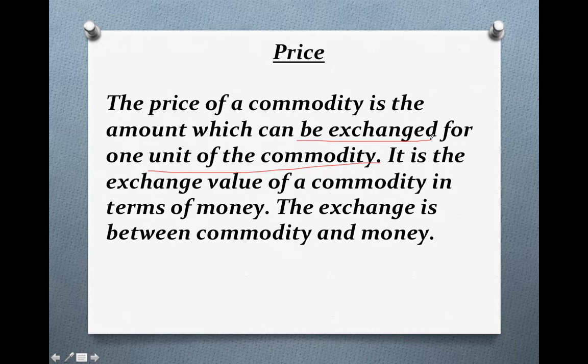Price means you can buy and sell a commodity, one unit of the commodity, and it is the exchange value of the commodity in terms of money. The exchange is between commodity and money. So the price of the commodity is the amount for which you can exchange one unit of the commodity. If you want to buy one unit of a commodity, you have to pay the price of that commodity.